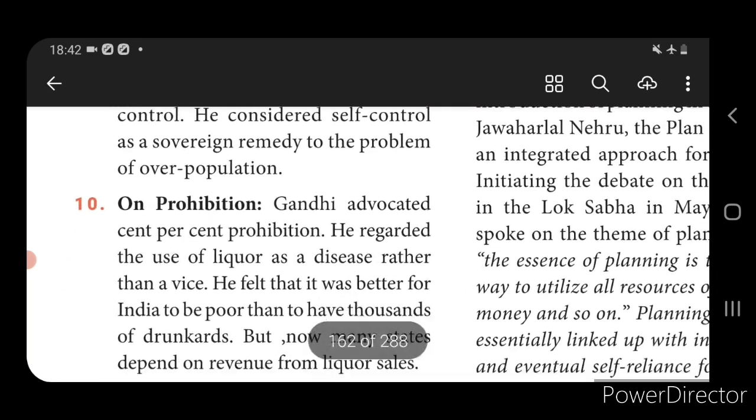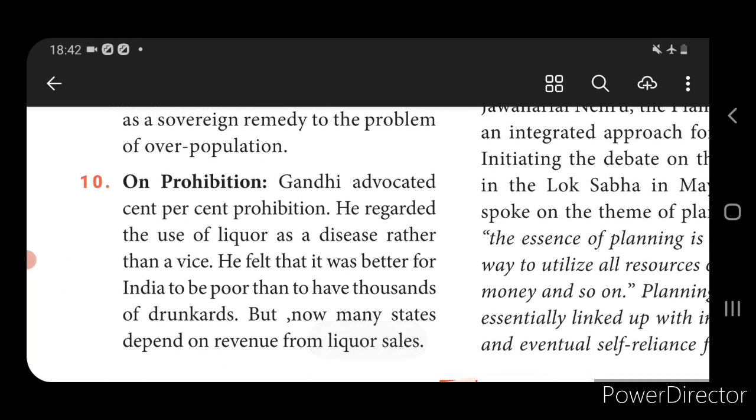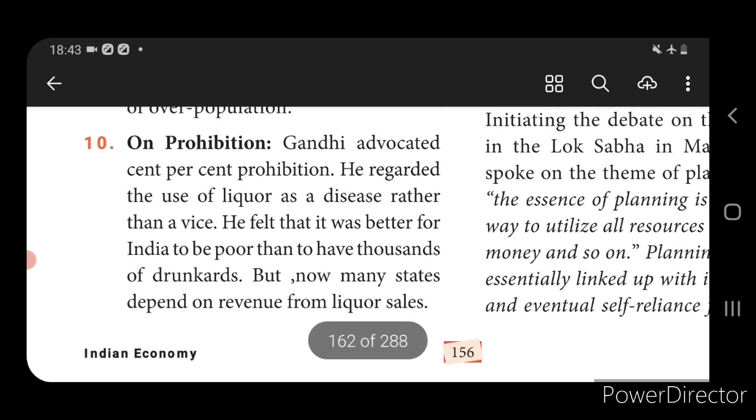The next one is prohibition. He advocated that the use of liquor should be strictly avoided in an economy. Liquor is a disease rather than a vice. He once felt that it is better for India to be poor than to have thousands of drunkards.